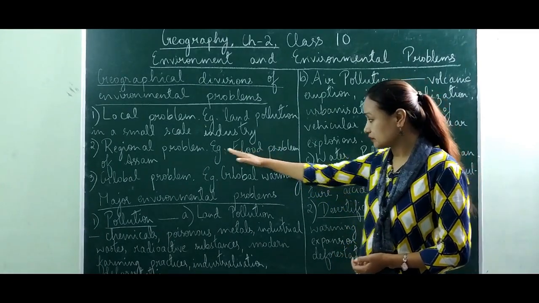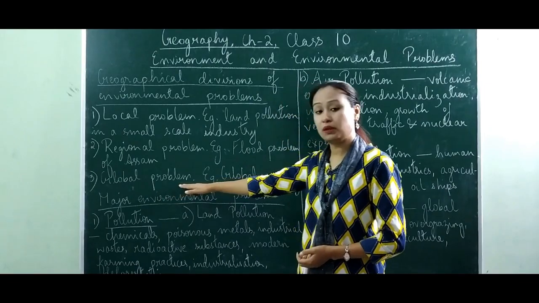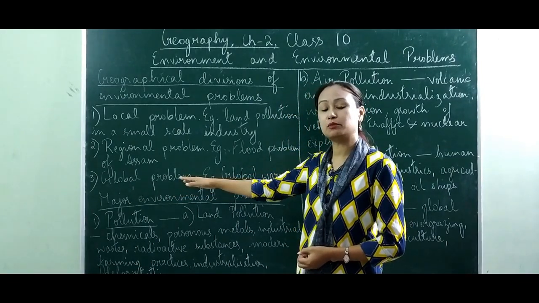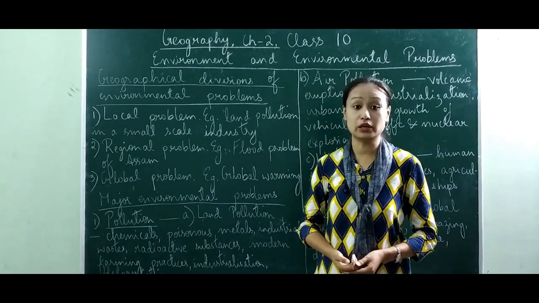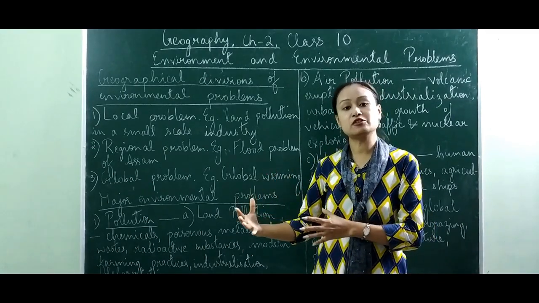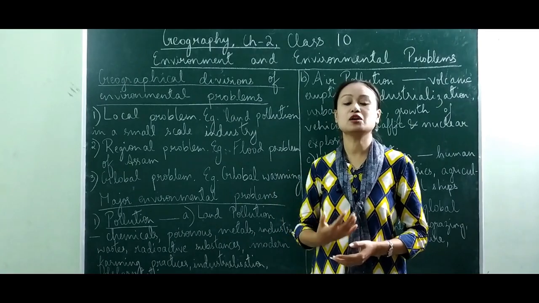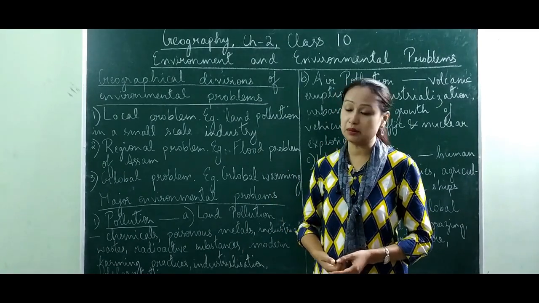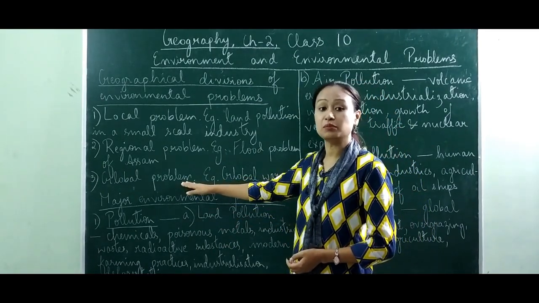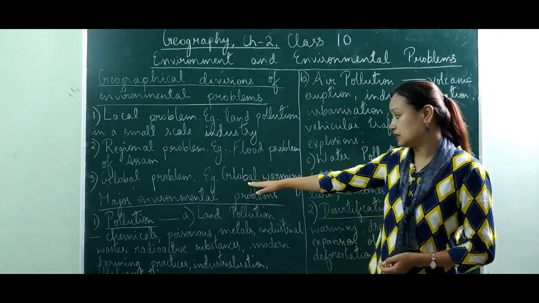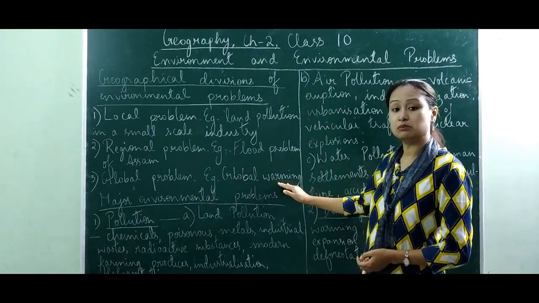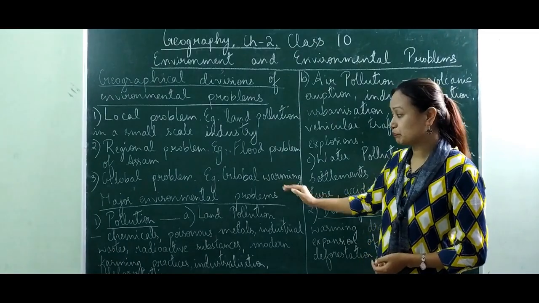Next we have the global problem. Global problem means the problem which is faced all over the world. It is not related to just one country or two or more countries, but all the countries of the world are facing the same problem. That's why we call it a global problem. So at present, the most suitable example will be the problem of global warming.